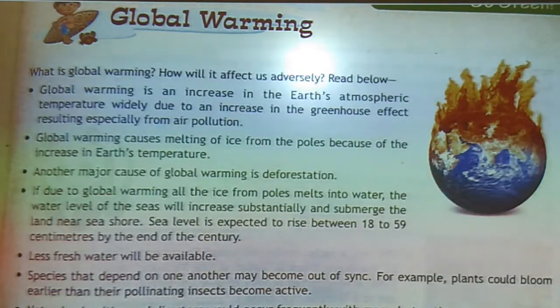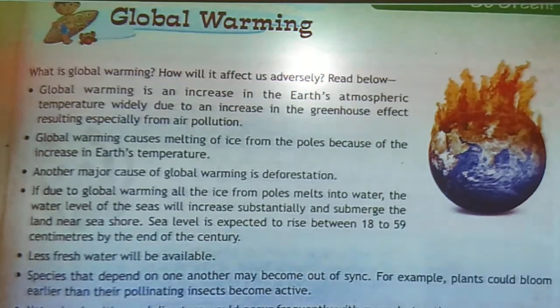Second, global warming causes melting of ice from the poles because of the increase in Earth's temperature. Third, another major cause of global warming is deforestation. Fourth, if due to global warming all the ice from the poles melts into water, the water level of the seas will increase substantially and submerge the land near the seashore. Sea level is expected to rise between 18 to 59 centimeters by the end of the century.